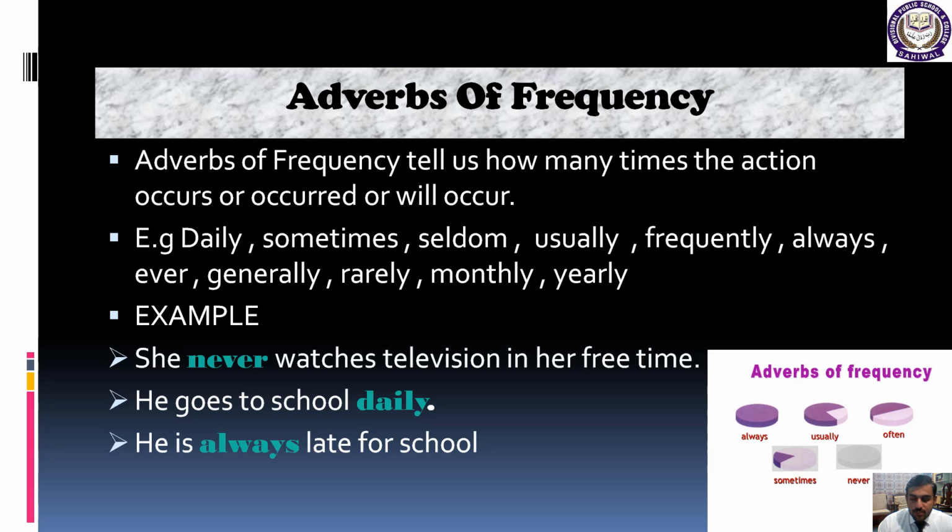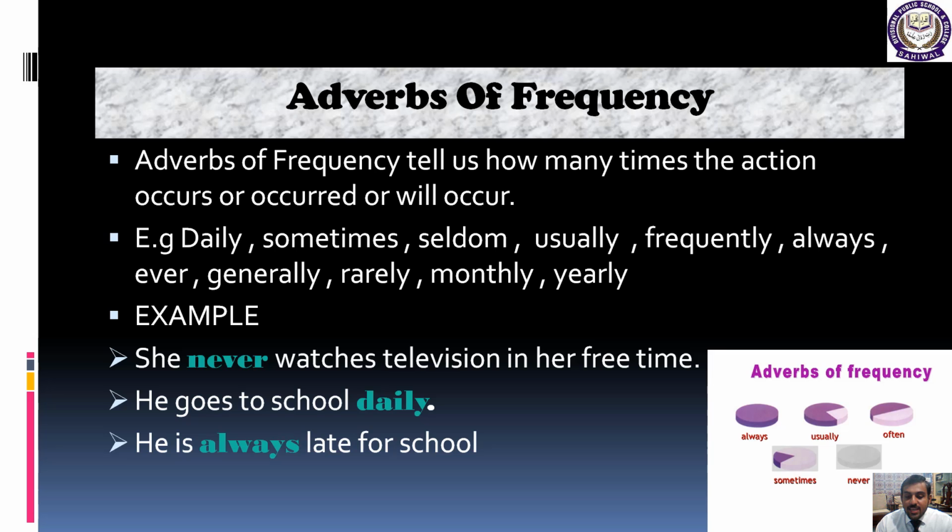Now as you can see, in the first sentence the highlighted word never is telling us the state and frequency of the whole sentence. If we talk about times, how many times she watches television, it is telling us she never watches television in her free time. Again in the second sentence, he goes to school daily. This highlighted word is presenting us an adverb of frequency and telling us the whole quality of the sentence, that it is a sentence of adverb of frequency.